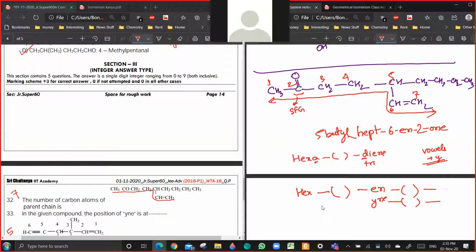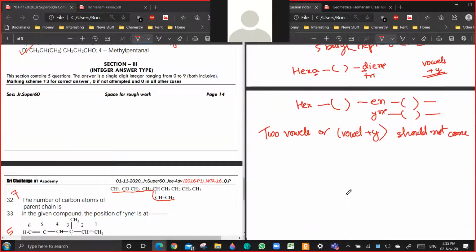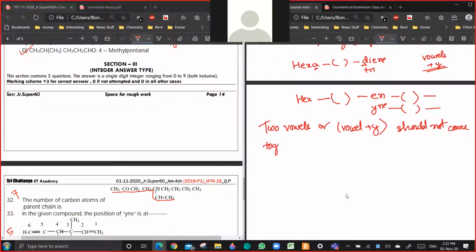So the idea is two vowels or vowel plus Y should not come together while writing the alphabetical order. Are you getting a point?